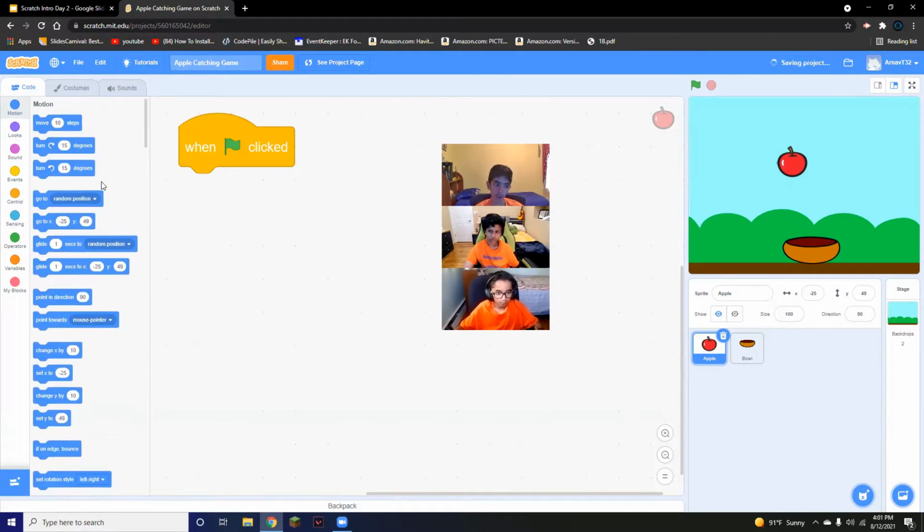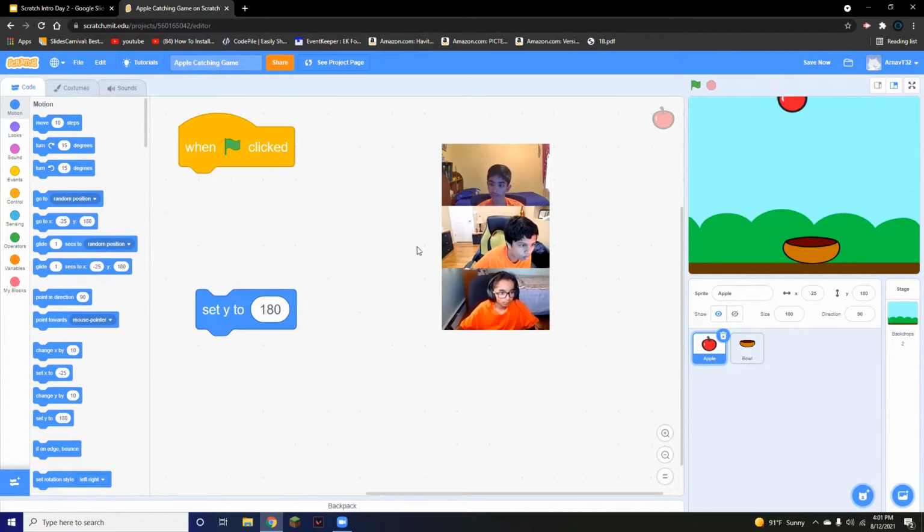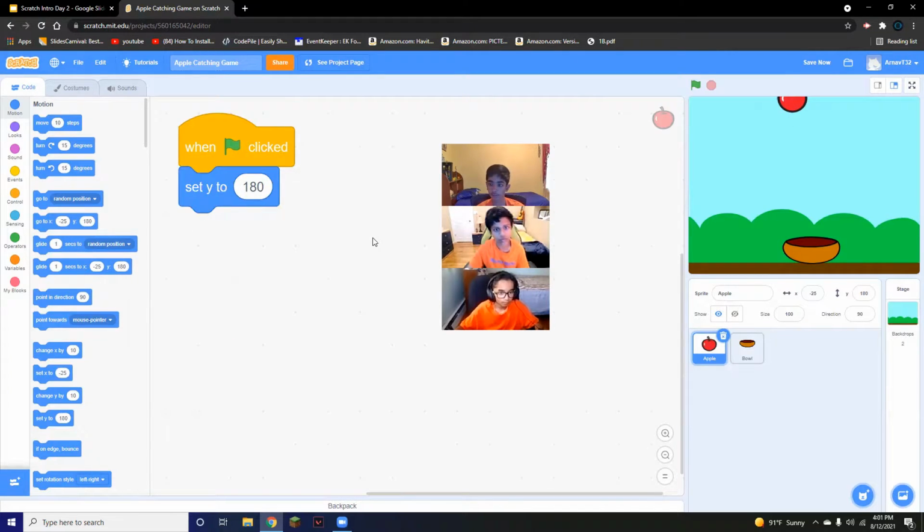Next, we're going to set y to 180. If you remember last time, we talked about x and y. Y is the up and down axis, and the x is the left and right. When we set y to 180, it brings the apple to the top of the screen like it's falling down. So let's press this, and the apple goes to the top of the screen. Every time we want the apple to fall from the top of the screen, when clicked, we want the apple to go to 180.